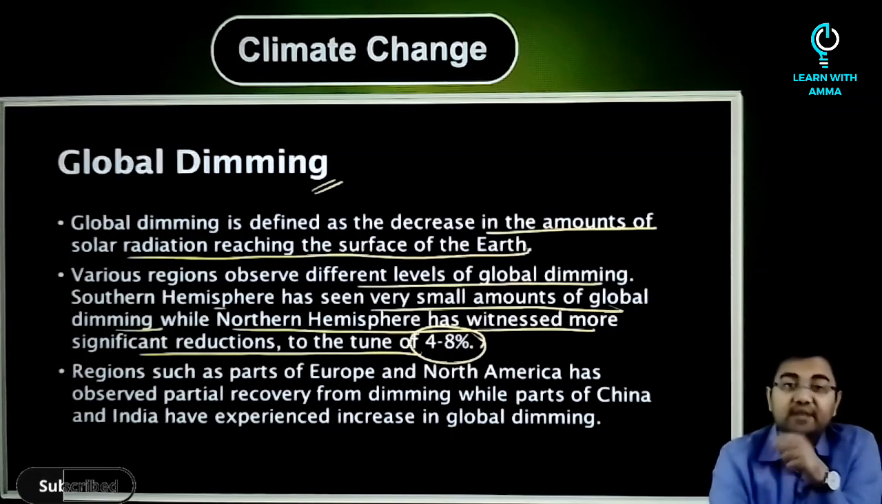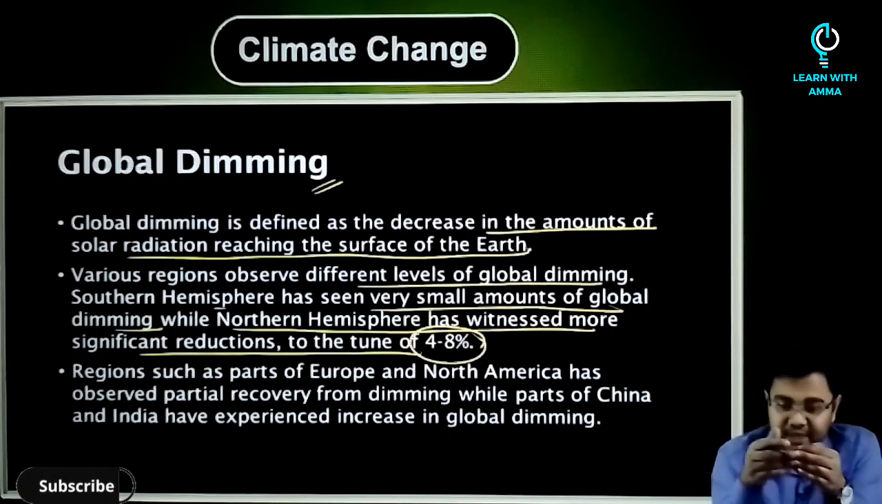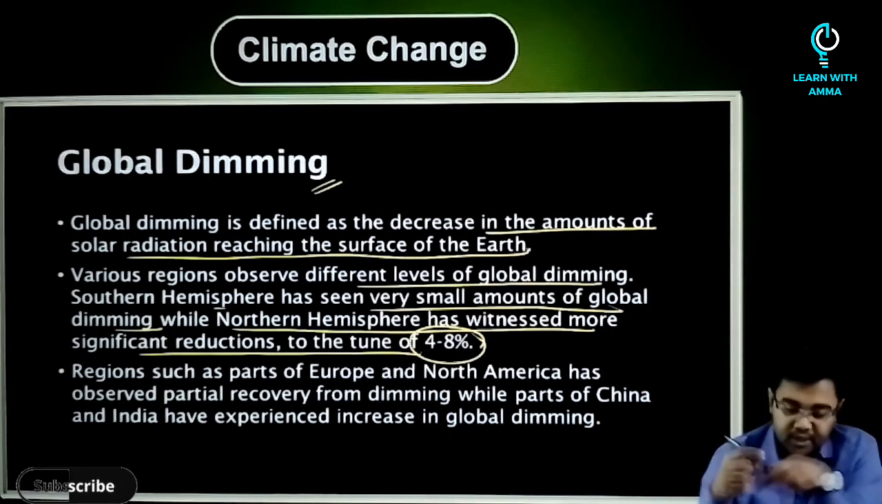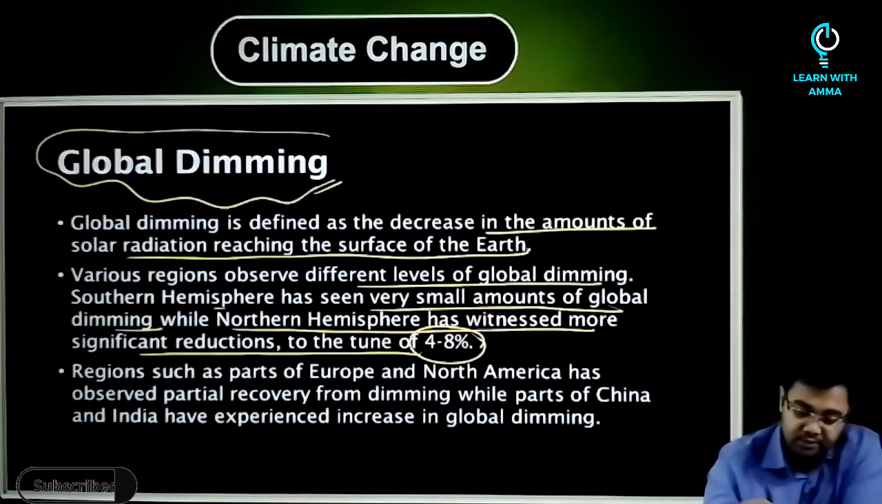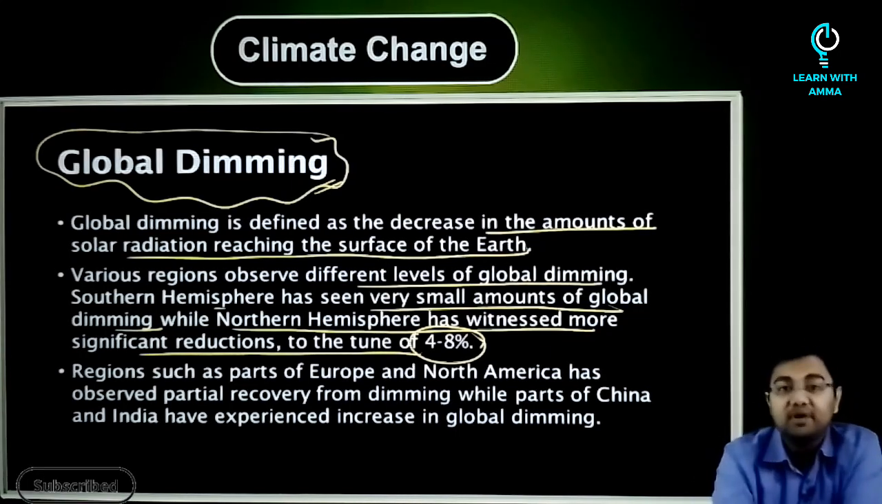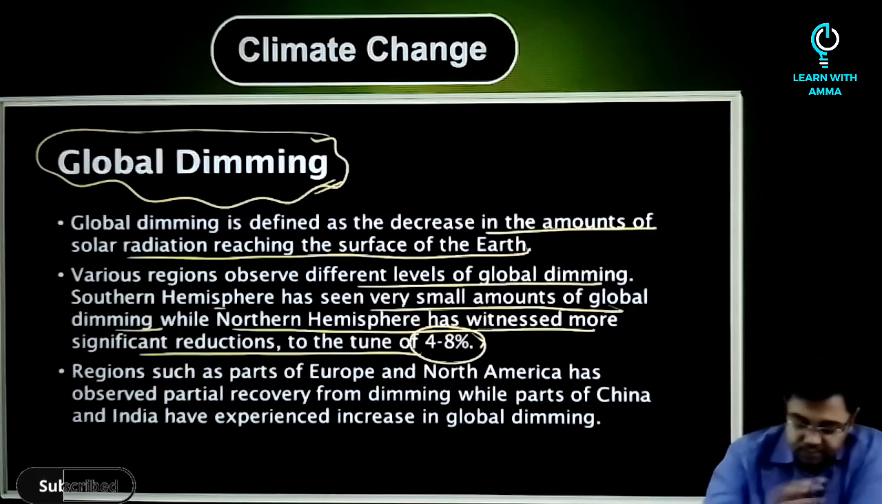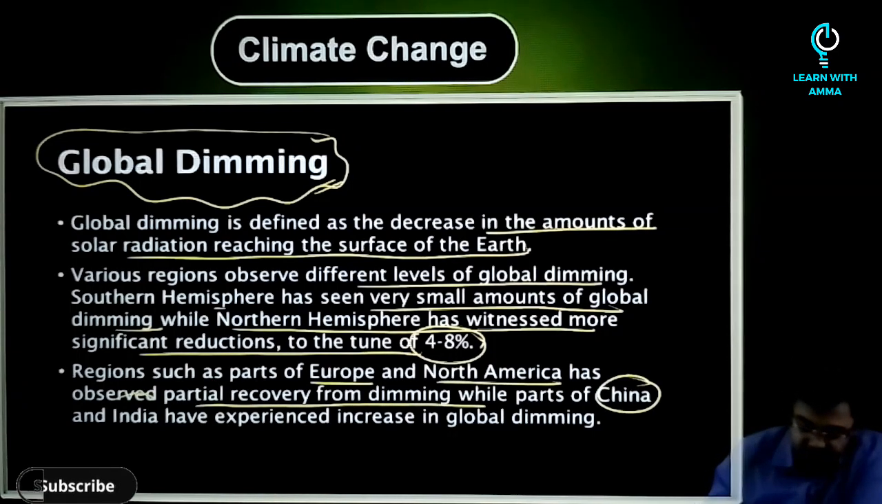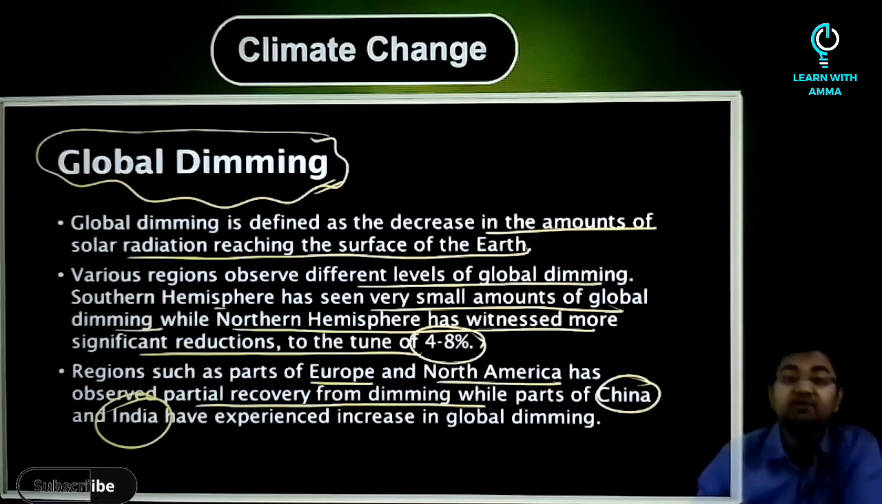So what we are saying is that the total amount of solar radiation that reaches the surface of the earth has decreased by 4 to 8% in the northern hemisphere due to the action of aerosols, and this concept is called global dimming. Regions such as parts of Europe and North America have observed partial recovery from dimming, while parts of China and parts of India have experienced increased global dimming.